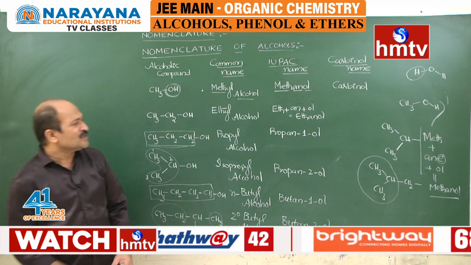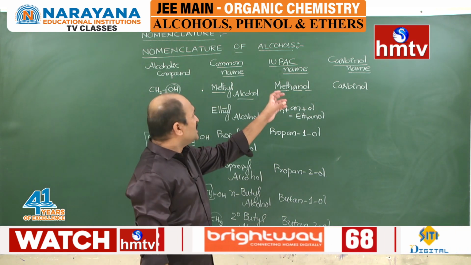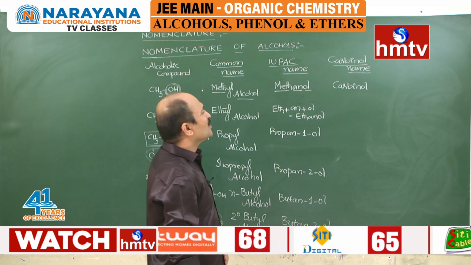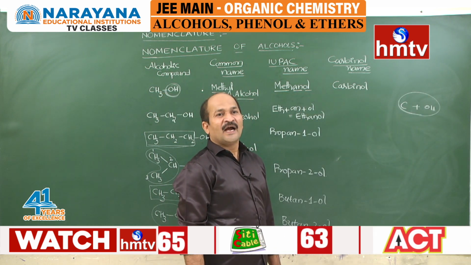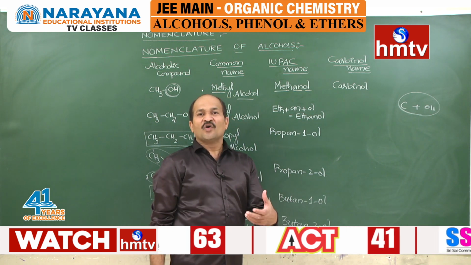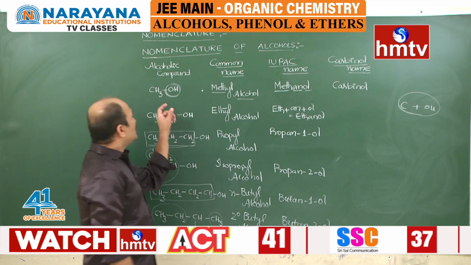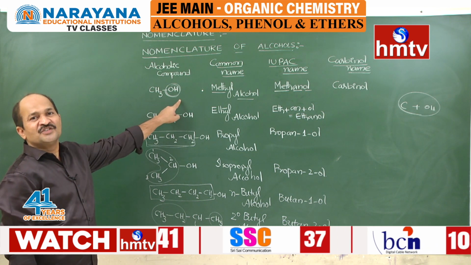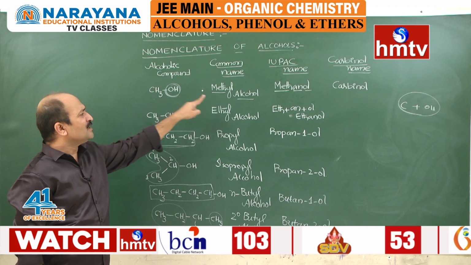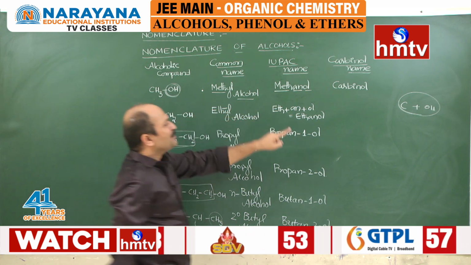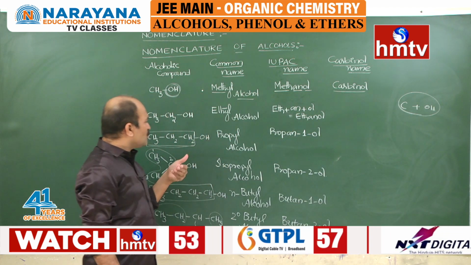In the carbinol system, how can we write the nomenclature for the different alcohols? Students, you have to remember that one carbon and one OH group is called carbinol. Taking this example, CH3OH, one carbon is there and one OH group is there, so its name is carbinol. Come to the next molecule.